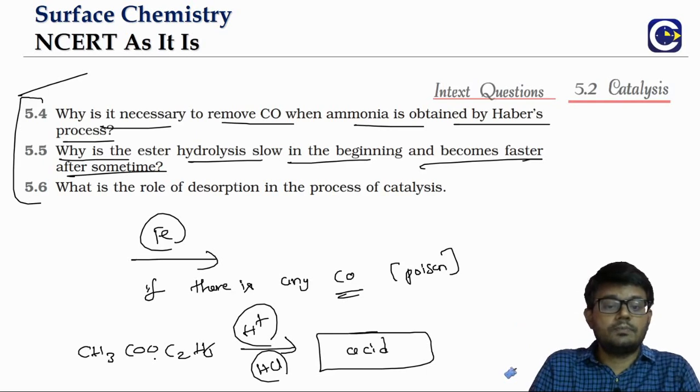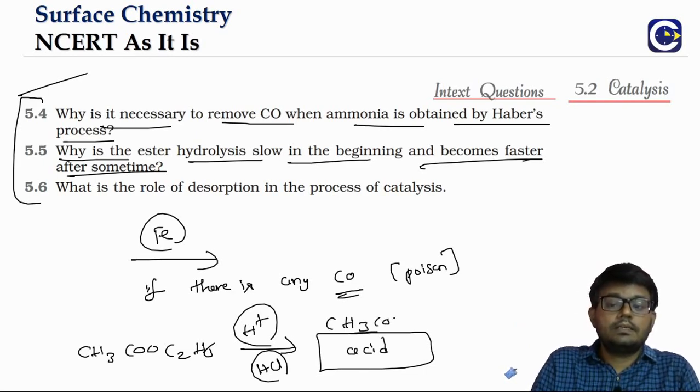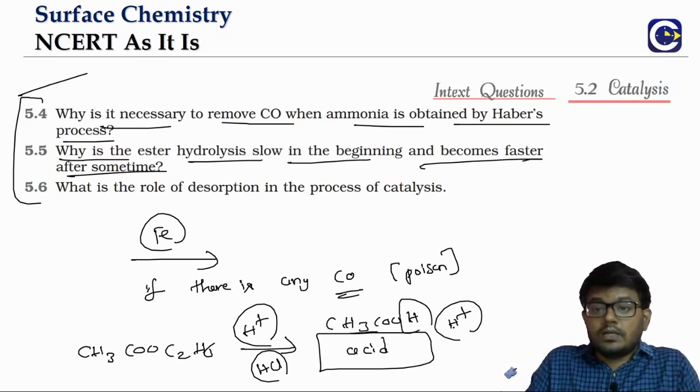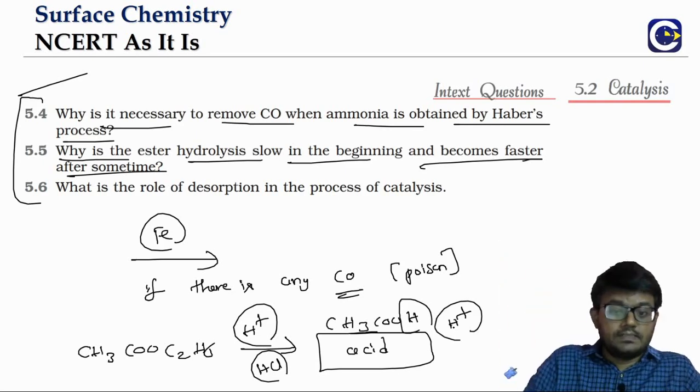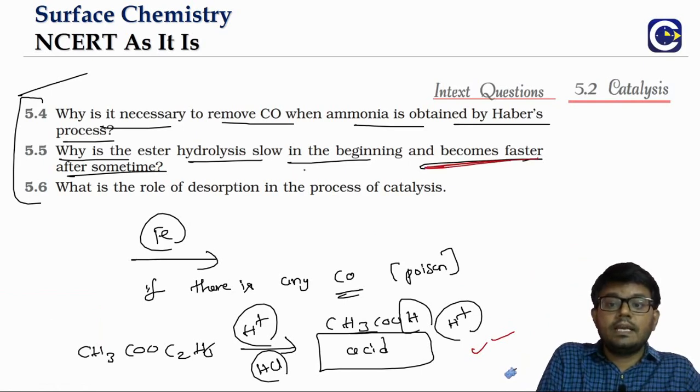Like in this case, if you are performing the ester hydrolysis, here we will be getting CH3COOH as the acid. Now, this acid will be able to give H plus ions. So the product of the ester hydrolysis will have an acid formed, and that acid will in turn be able to contribute H plus, because the reaction is catalyzed by what? H plus ions, right? So because the product is also going to give us H plus ions, after some time the reaction is going to become faster.